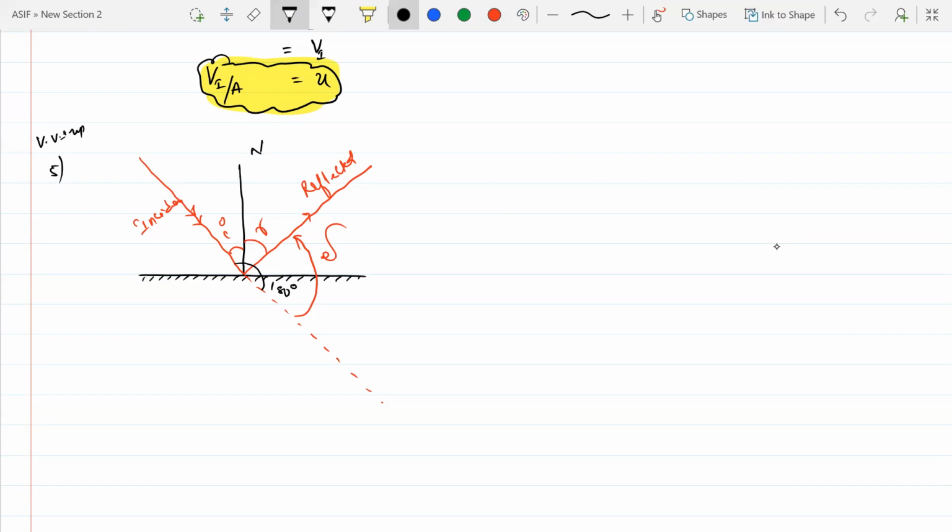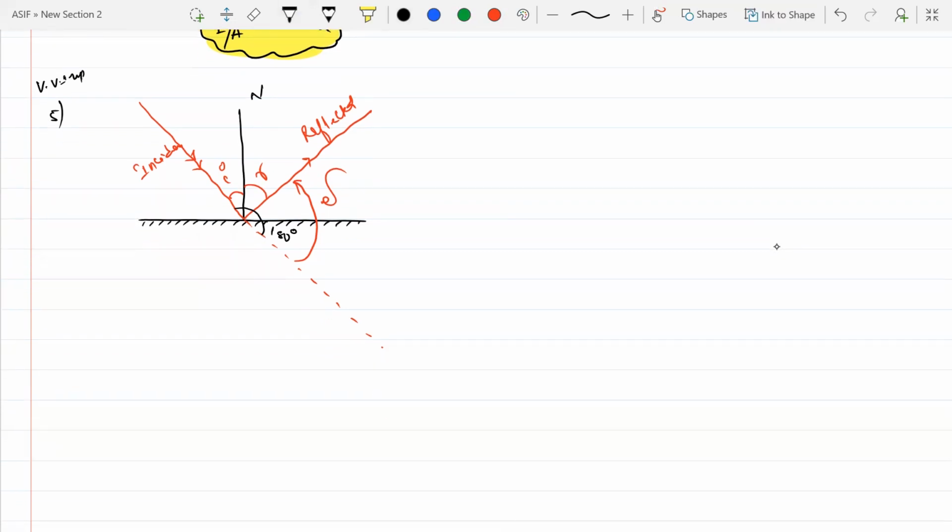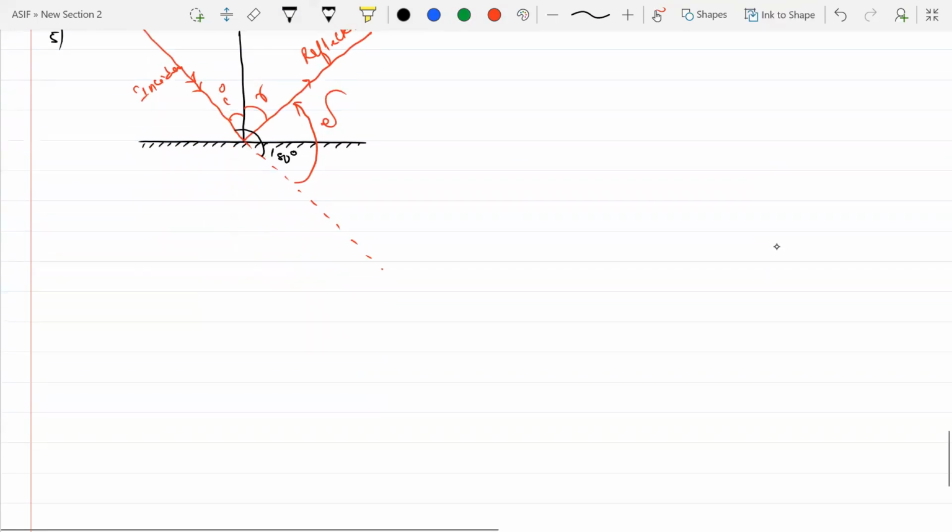The deviation delta is the angle from the extended incident ray to this dotted line. Got it? Once more, if the angle is theta, what is the angle of deviation? Angle of deviation.